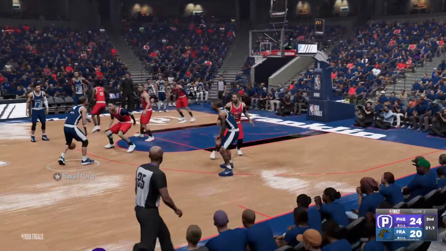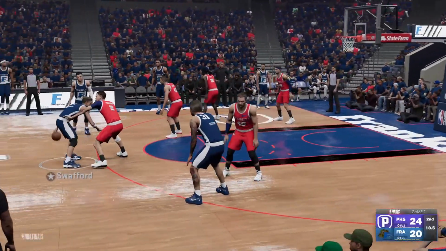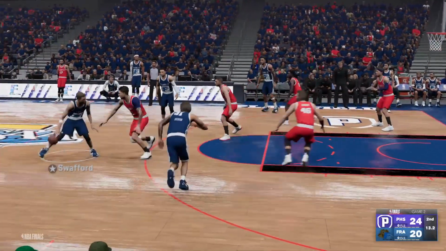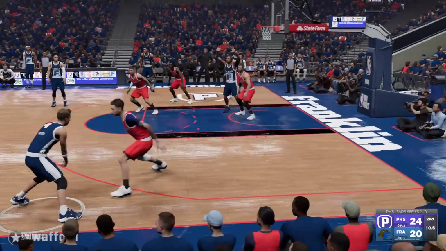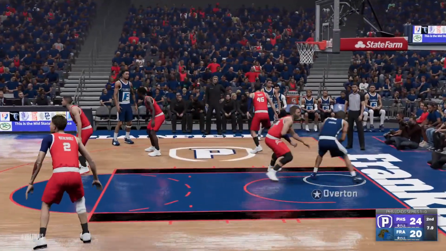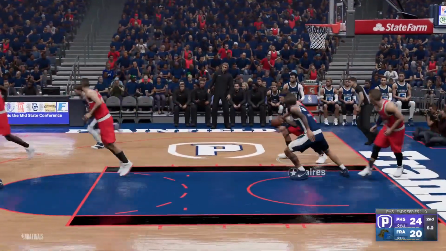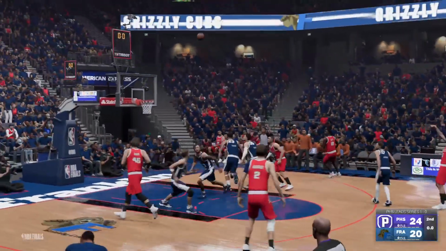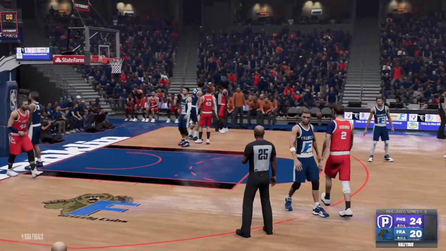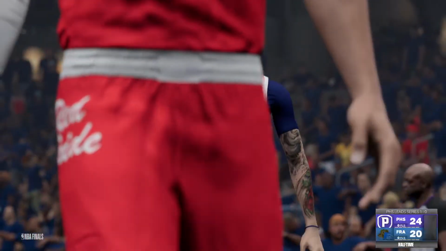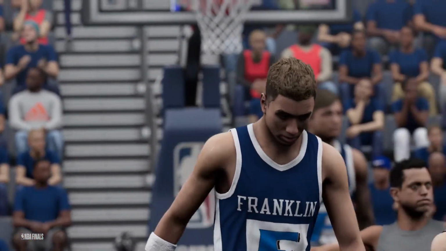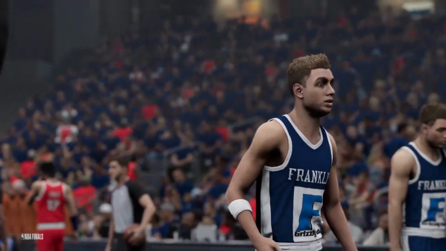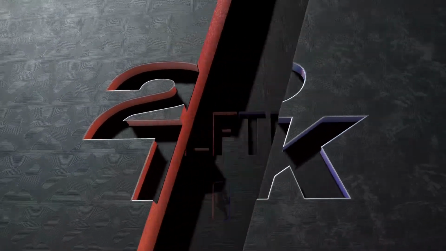Carson Healy looks like he may be coming into the game for the Quakers. Here's Chase Swafford. Swafford looking really tough right now. Back to Overton. Horner with the block. Huge block by Horner. Fairs. Buzzer beater no good. And the Quakers defense on fire here in the first half.